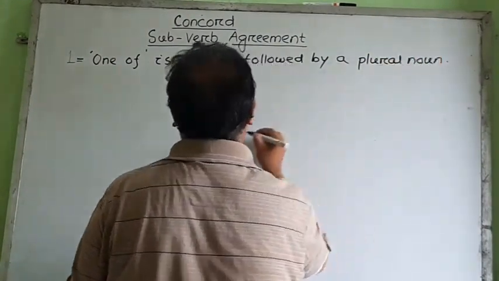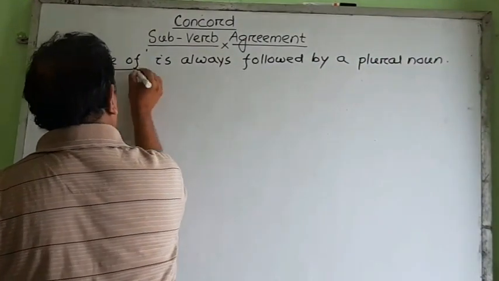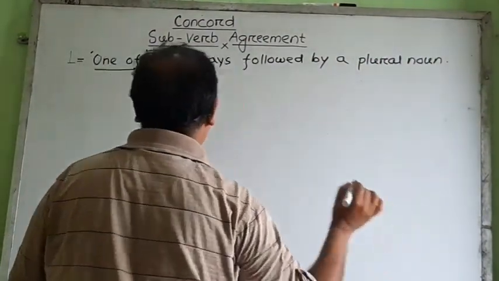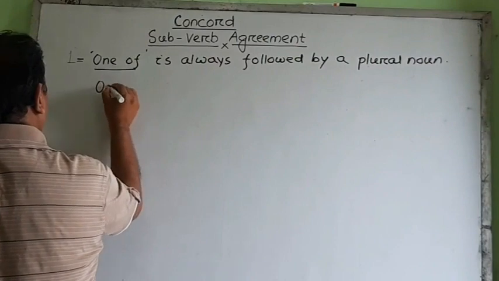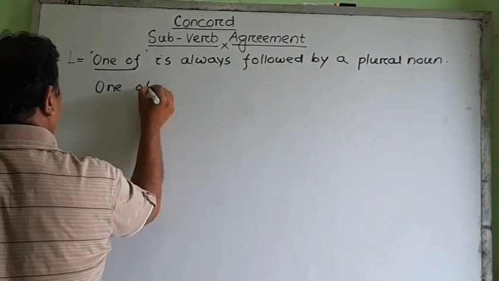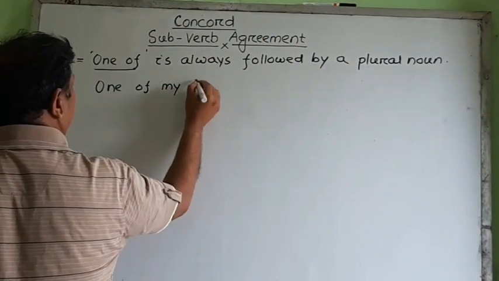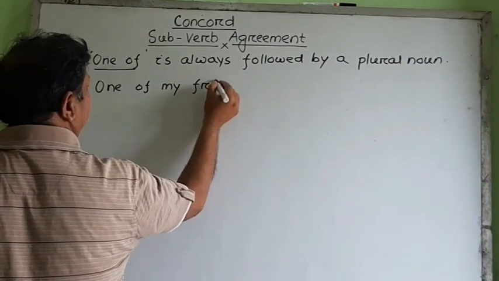See, this is the rule. Wherever one of is there, there must be a plural noun. Suppose we may write one of my friends, otherwise it is wrong.